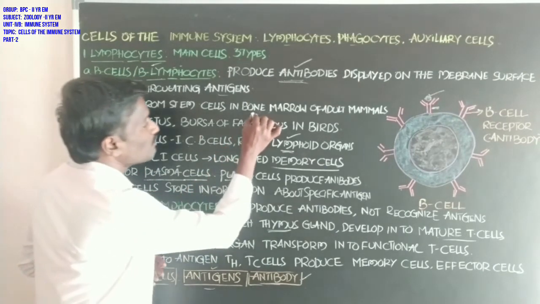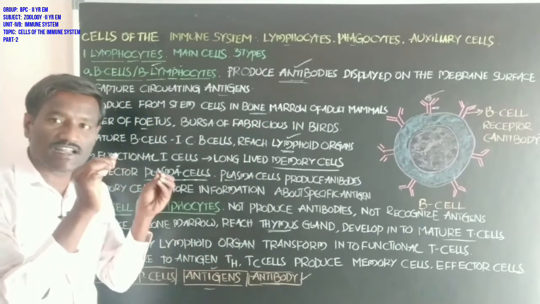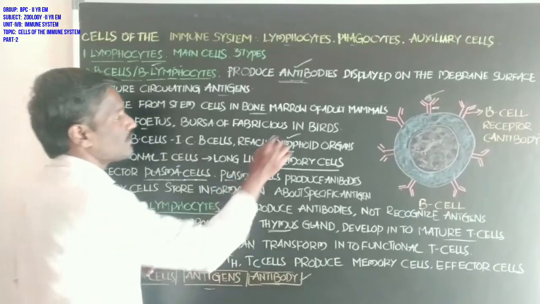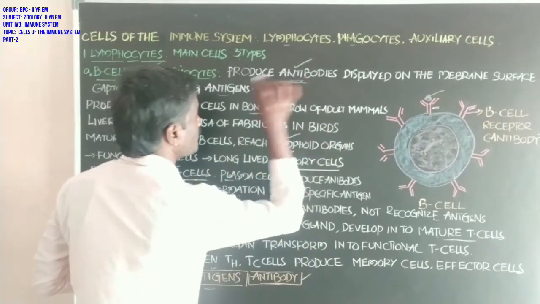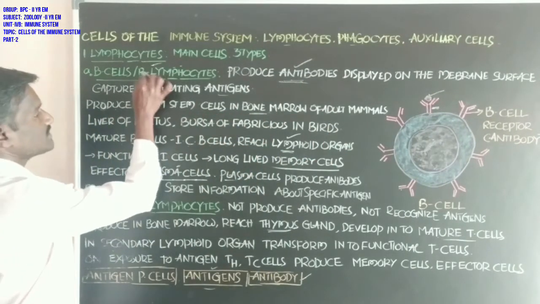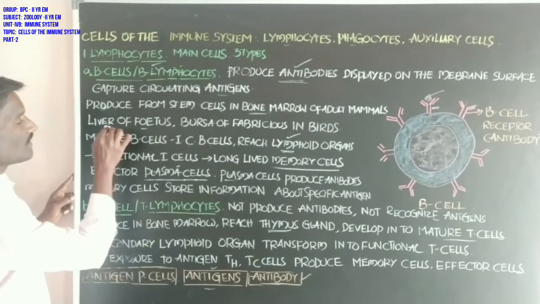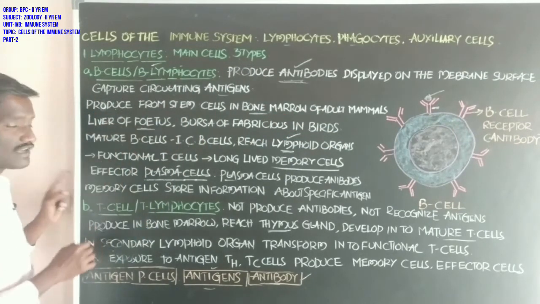Bone marrow is considered a primary lymphoid organ. B cells are produced from the bone marrow of adult mammals and the liver of the fetus.